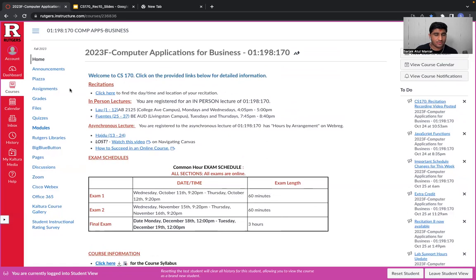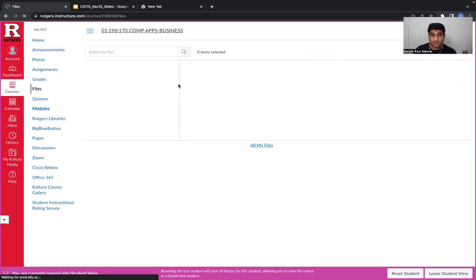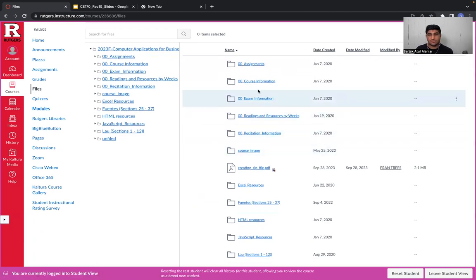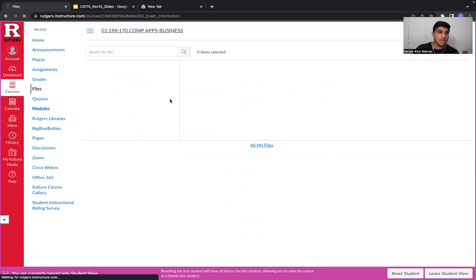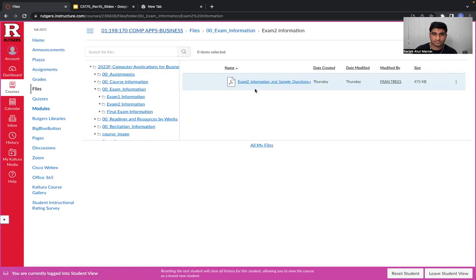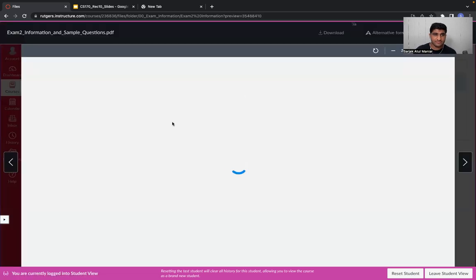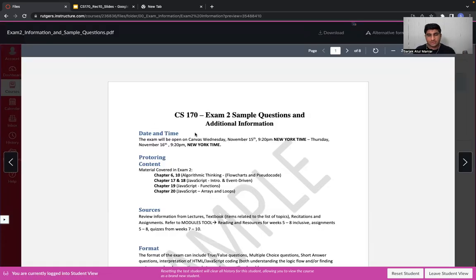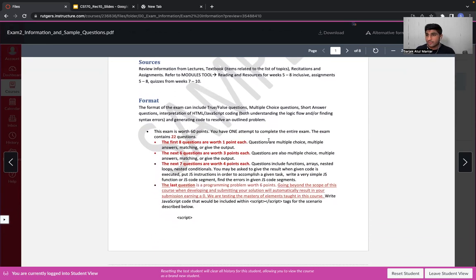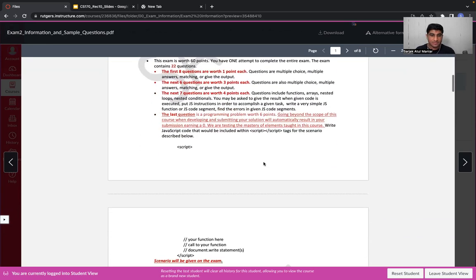So if you want to find the information regarding your exam 2, just like your exam 1, just go to this files folder. Inside that, there's a folder called exam information. And inside this folder, go to this exam 2 information folder. Here, if you open up this PDF, you'll get all the information regarding the syllabus, the content, the sources, the format, or the structure of the exam.